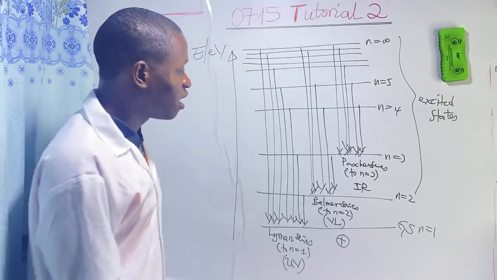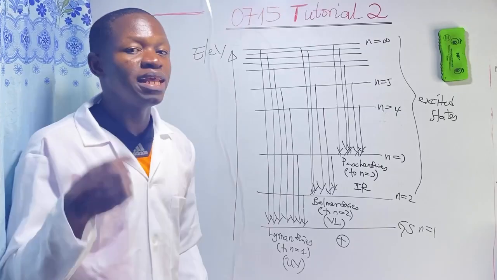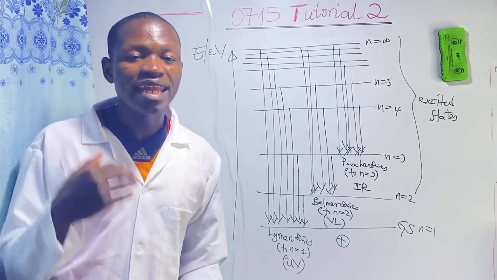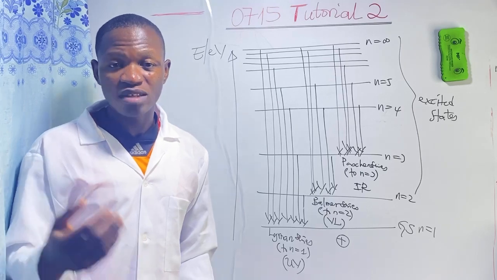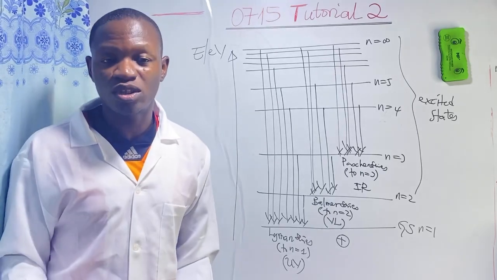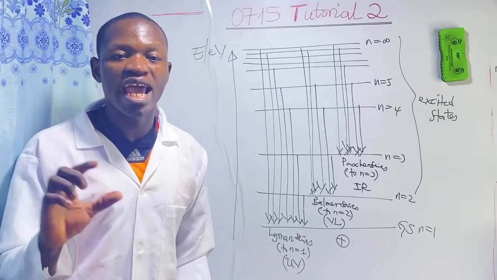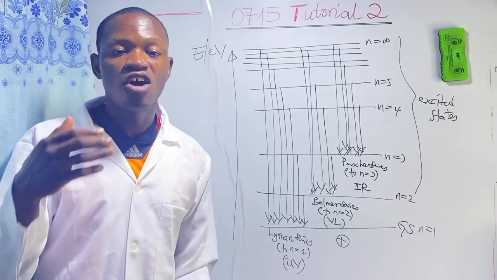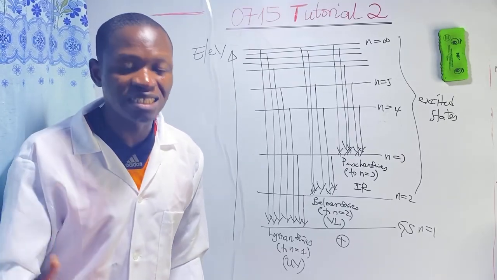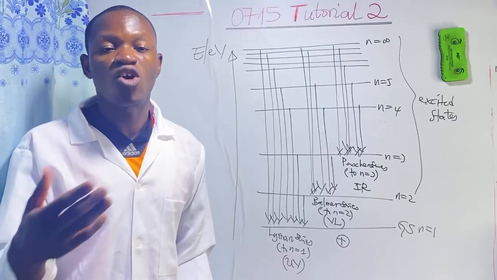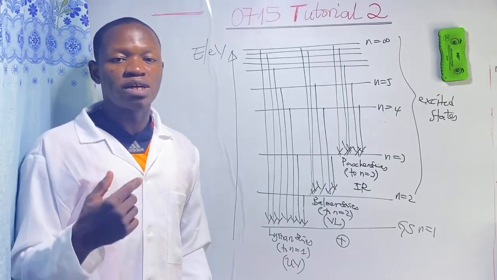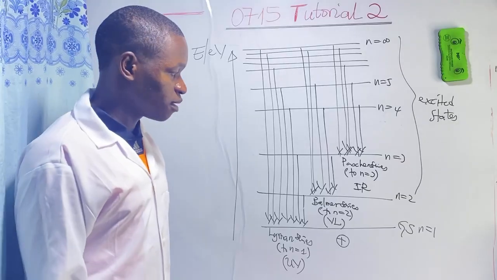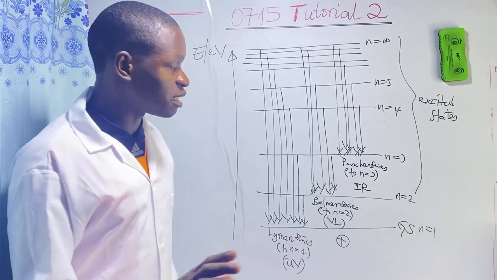The fact that there are many lines in each series tells us that the electron in the hydrogen atom has specific and discrete energy levels it can occupy, from which it will carry out different transitions in the same series. So let's answer properly.